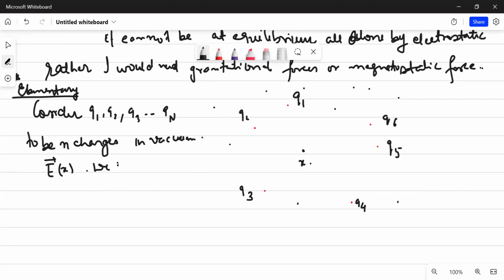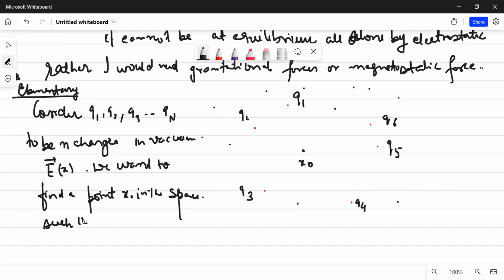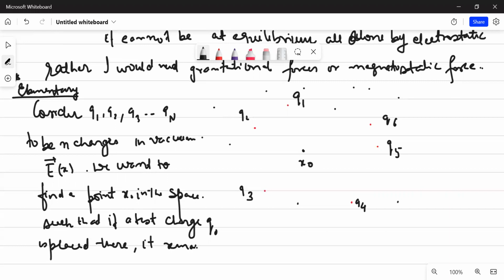We want to find a point, let's say x naught, in the space such that if a test charge q naught is placed there, it remains at static equilibrium.